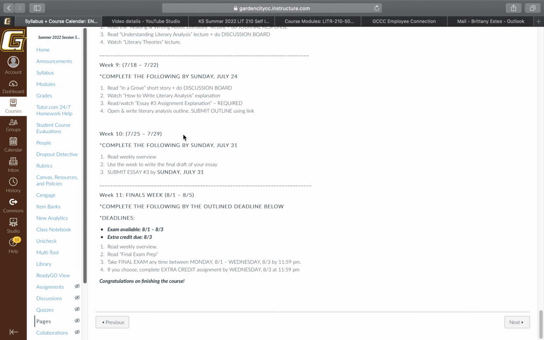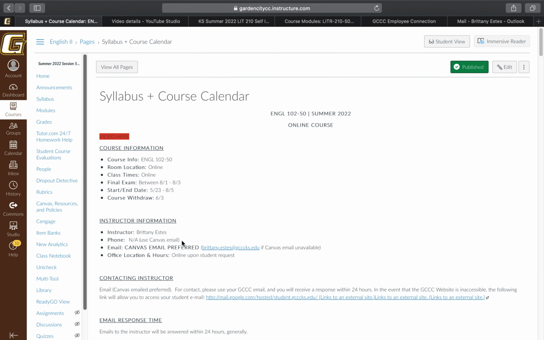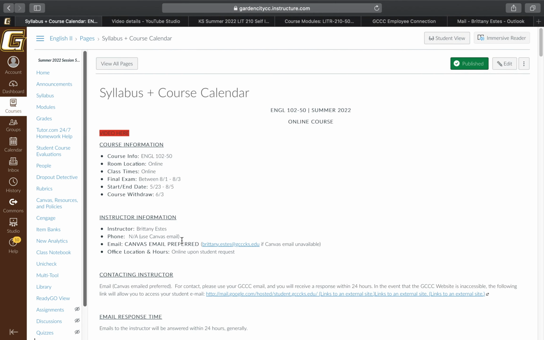So while I am quickly grading your essays, you guys will be taking your final exam during finals week. Like I said, the exam will be available from August 1st to 3rd, and it is a 2-hour window at your choice whenever you want to take that exam in that window. And then if you choose to do the extra credit, that will be available and due on August 3rd. So that's pretty much it. I'm going to let you guys go ahead and move on and take your syllabus quiz. If you have any questions at all, definitely email me and go ahead and move on.